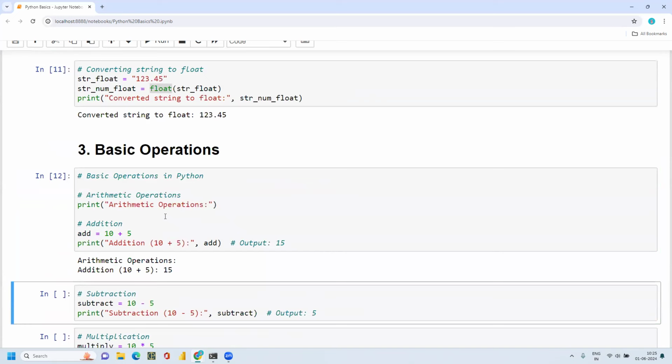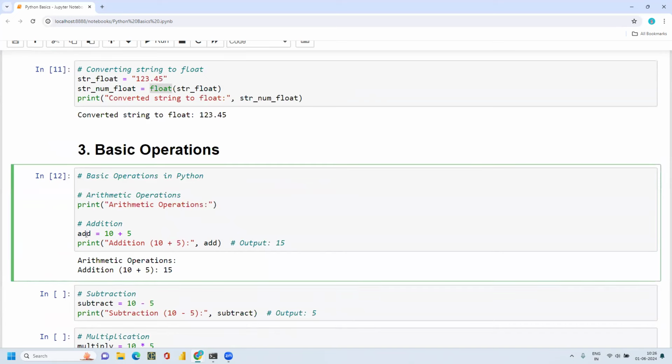So here I have a simple arithmetic operation, addition. I just want to add two numbers, like I'm adding 10 plus 5. I'm assigning this addition to a variable called add. Then I'm printing this result, and I'm getting 15.